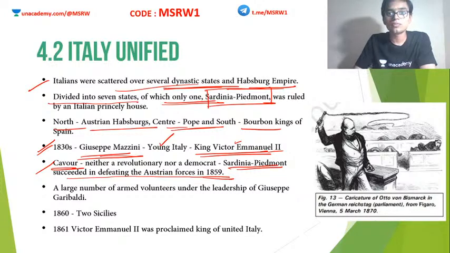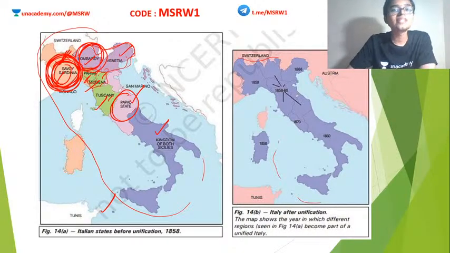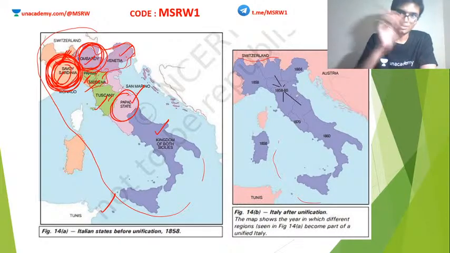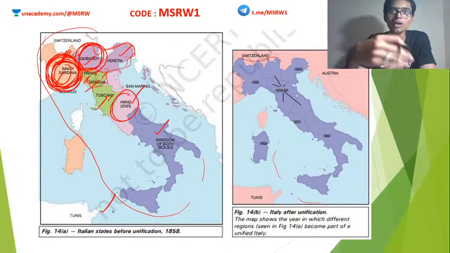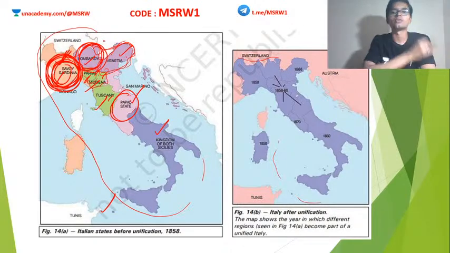So at the end of the war, they managed to annex Lombardy. Once they managed to annex Lombardy, the French king pulled out of the war. If the French king was still there, probably they could have annexed Venetia also, which was still under the control of Austria. But after annexing Lombardy, the French king pulled out of the war.